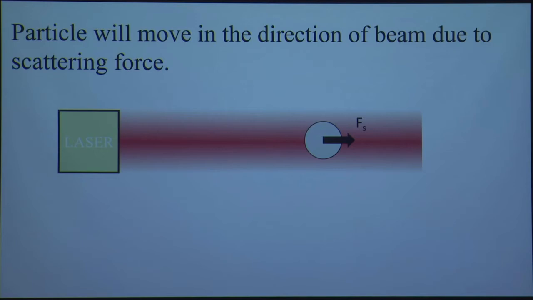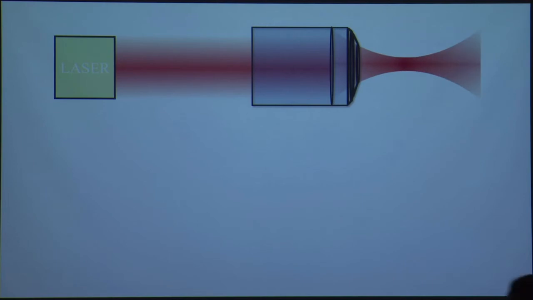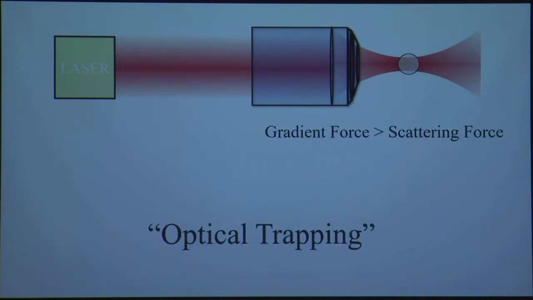So the idea that Arthur Ashkin gave is to make a highest intensity point instead of a highest intensity line: just put a high power lens in front of the laser. So what does the lens do? A lens converts the light, and then there will be a point that is highest intensity. And if the lens is powerful enough, and we put the bead there, then even though the bead will feel the scattering force, there is a large gradient force, and the gradient force is larger than the scattering force, so we will achieve this optical trapping. So in this case, the particle can't go anywhere.